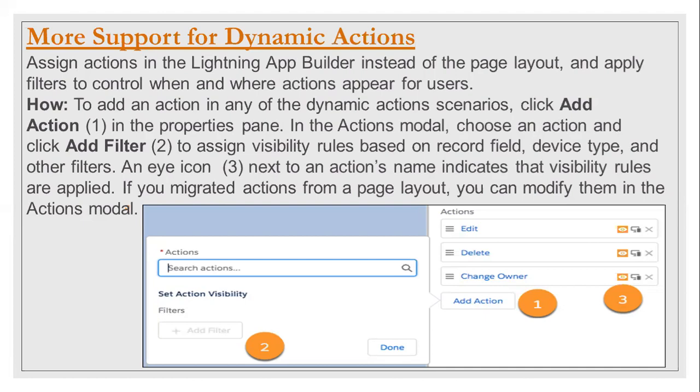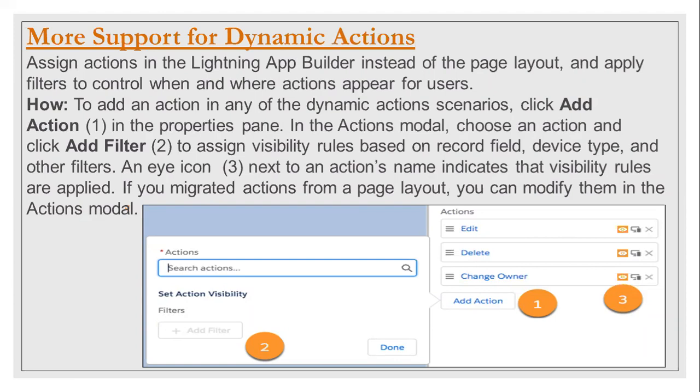And as we all know, we can now do more actions in the Lightning App Builder instead of going to the page layout, where we had to add all the actions. We can now do it in the App Builder itself, with some more visibility rules. Everything can be added in the Lightning App Builder, where we get this eye icon and can modify which record field will be shown, with visibility rules based on the device type. Everything can be selected in the Lightning App Builder itself, instead of switching to the page layout and then coming back.